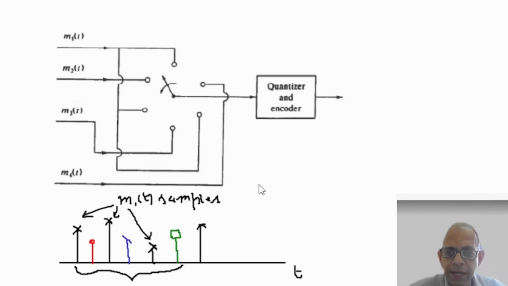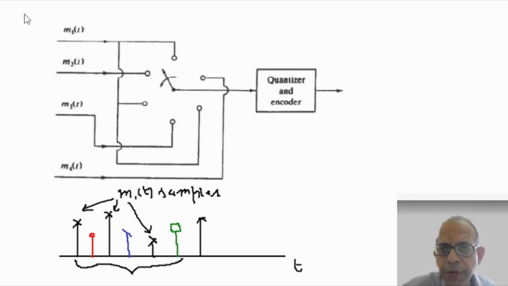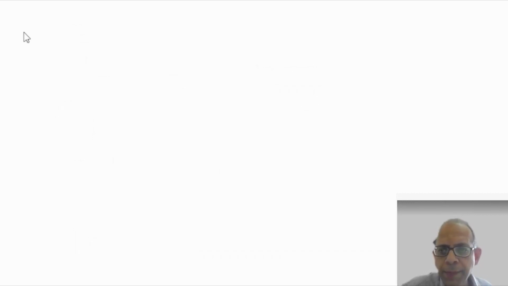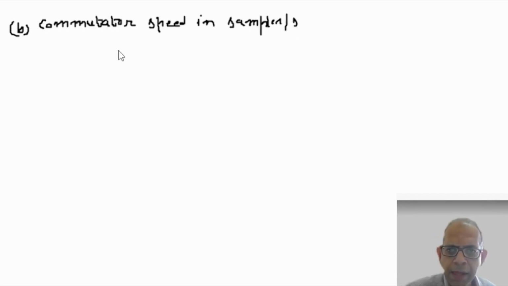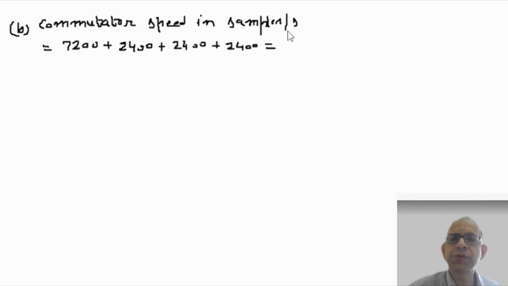So this was part A. Part B, the commutator speed in samples per second is equal to 7,200 samples of M1, 2,400 samples of M2, 2,400 samples of M3, and 2,400 samples of M4. So it sums to 14,400 samples per second. So this is the commutator speed in samples per second.